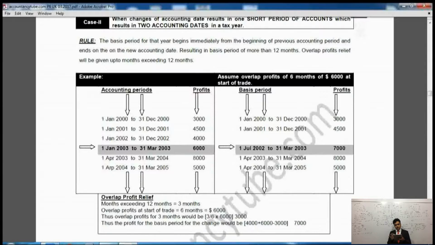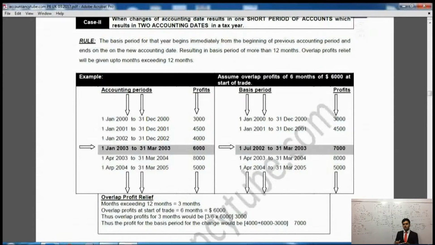Now, in this specific case, if you have already downloaded the notes and if you have a hard copy, please make sure you write down the relief against case 2. Relief will be given instead of overlap profits. So there are 2 things. We can either take the overlap profits forward, or we can give the relief straight away.